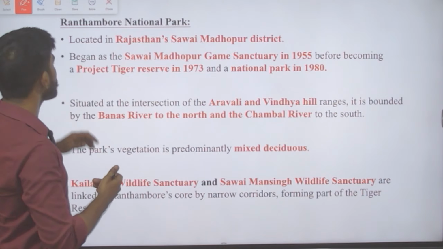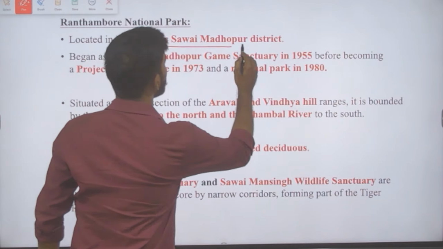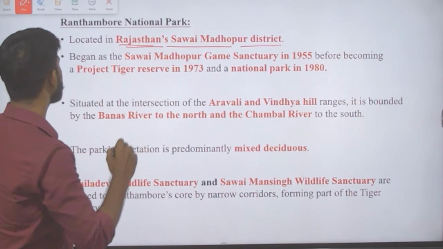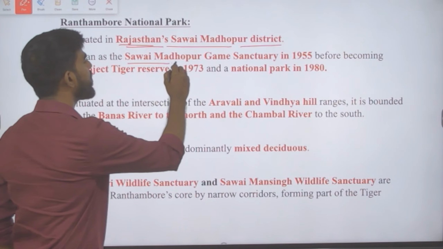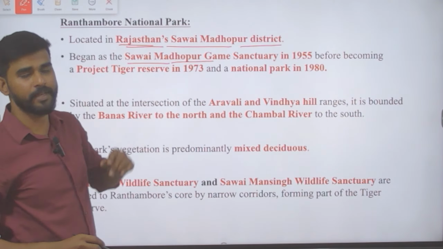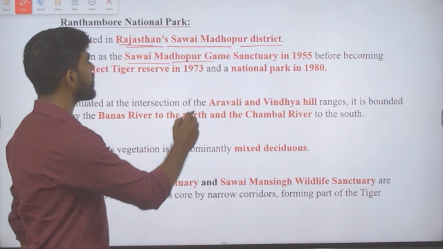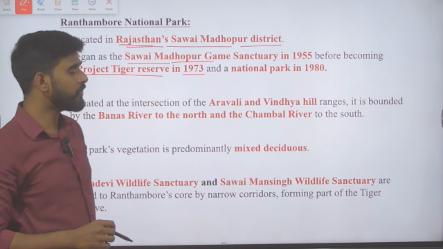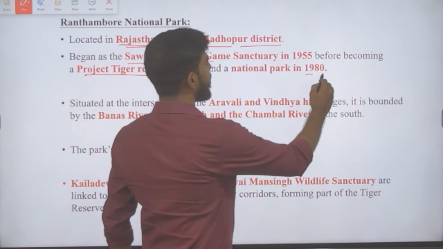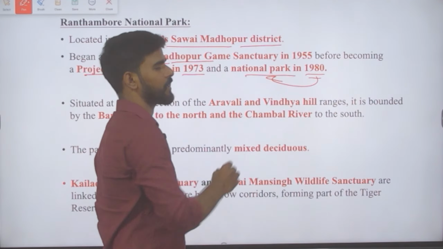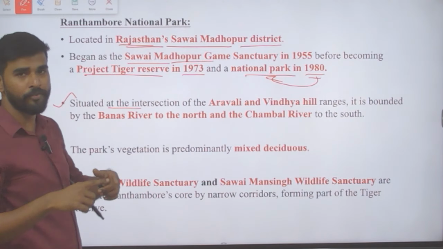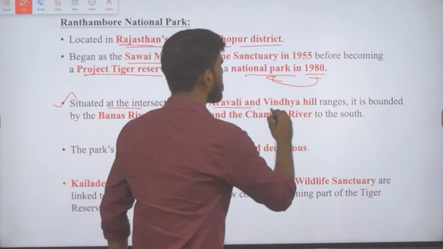It is located in Rajasthan's Savai Madhopur district, one important fact. It began as Savai Madhopur Game Sanctuary in the year 1955, then in 1973 it came under Project Tiger Reserve, and then in 1980 it was given the status of National Park. All these details are important. It is situated at the intersection of Aravalli and Vindhya Hills.